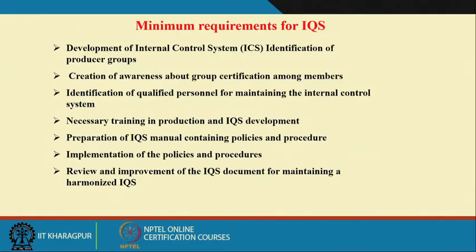Based on the feedback of the evaluation committees, the certificate is issued as per the norms, policies and procedures followed for organic certification, to the farmers, operators or groups of farmers depending upon their requirement. So, this is how the structure of certification works in India.